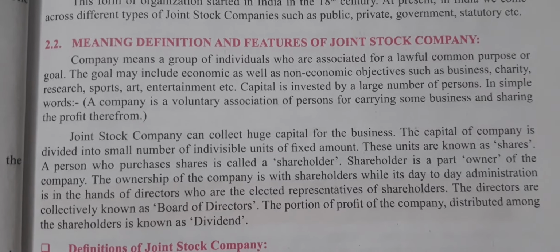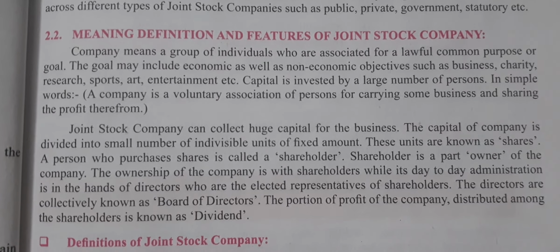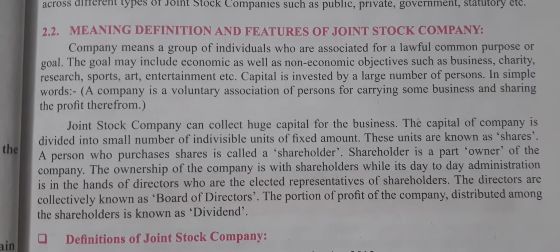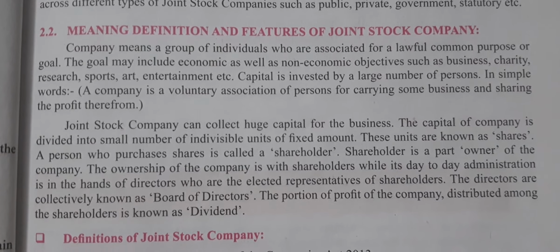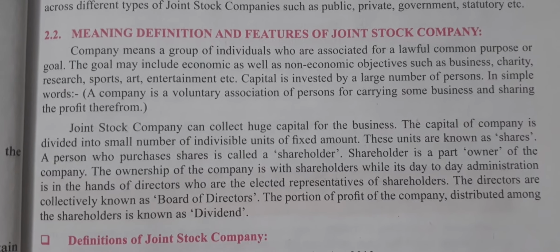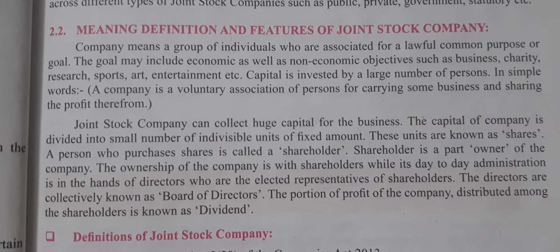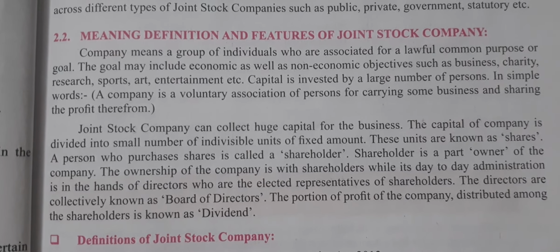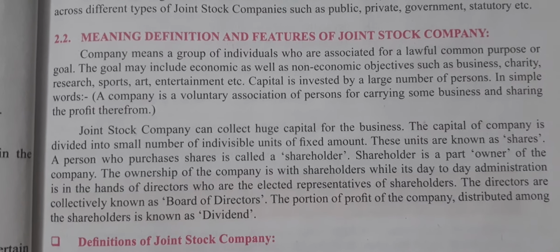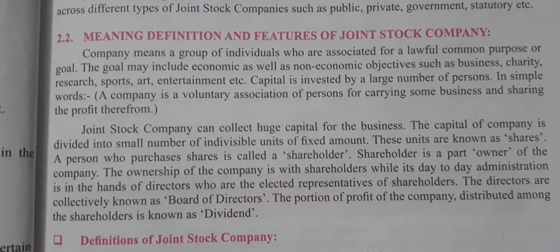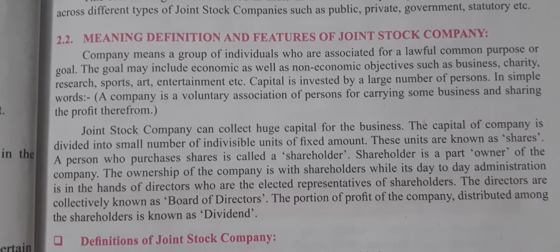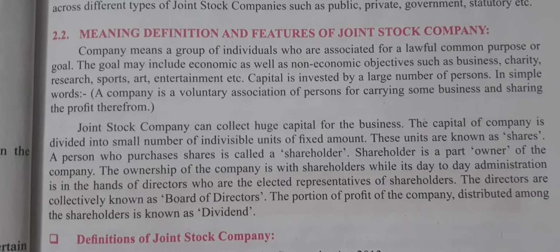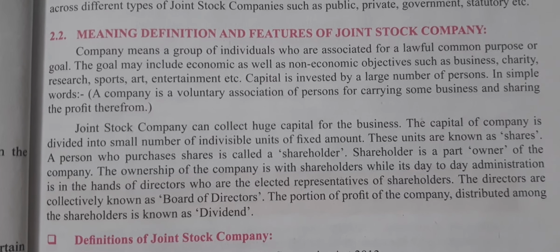And whatever profit is earned by this company is divided among the shareholders, which is known as dividend. As we keep our money in the bank and get interest on that amount, in the same way when we invest our money in a joint stock company in the form of shares, each and every year whatever profit is earned by that company, the company gives some part of it to us, which is known as dividend.